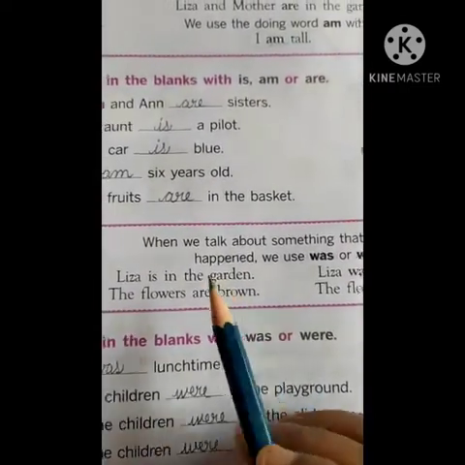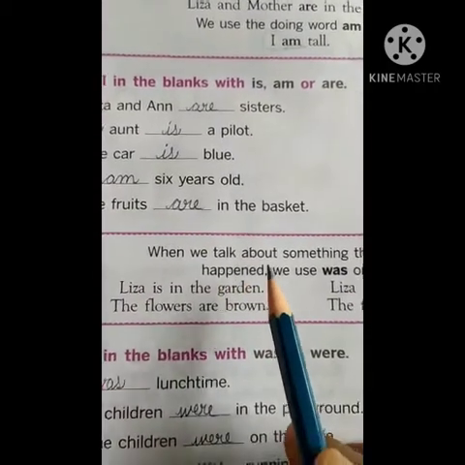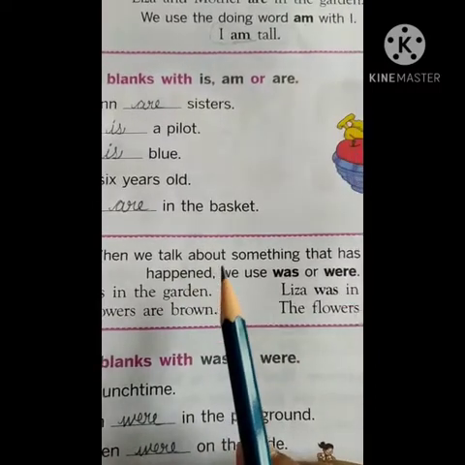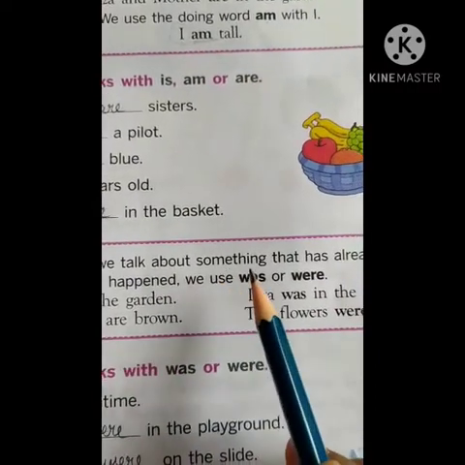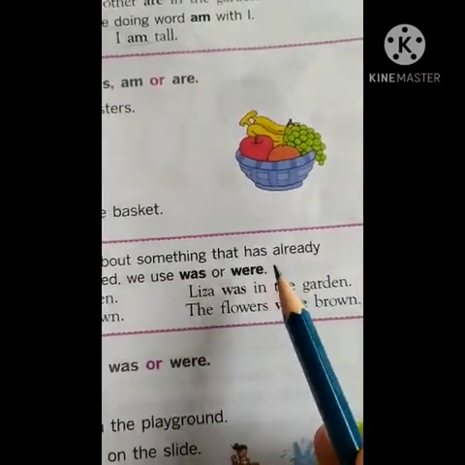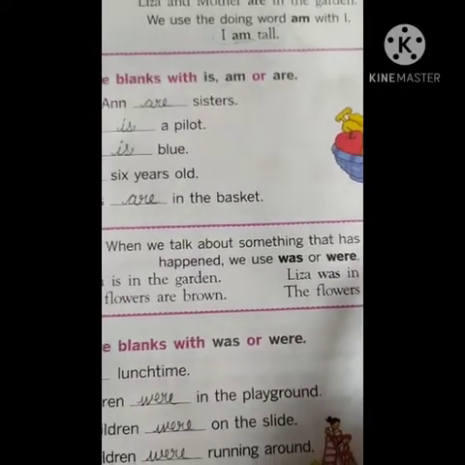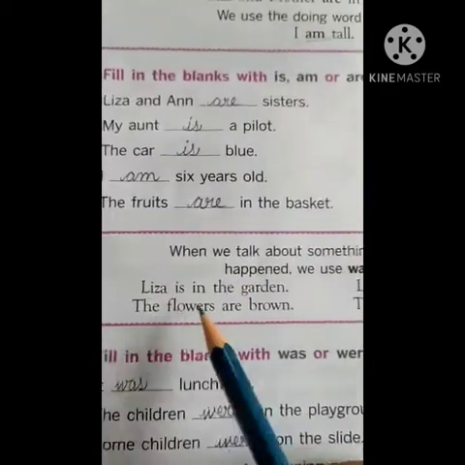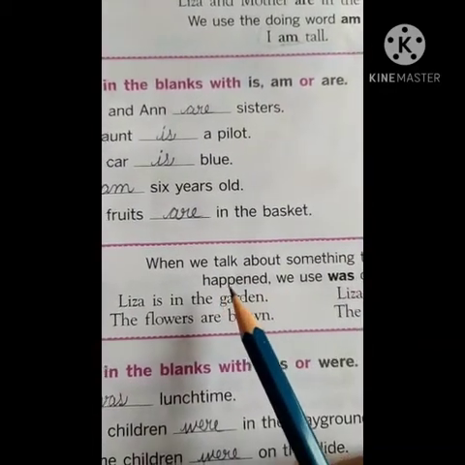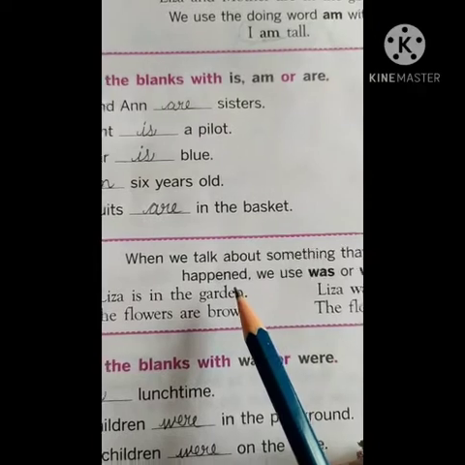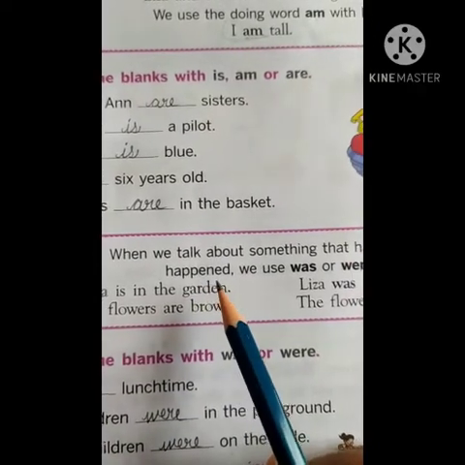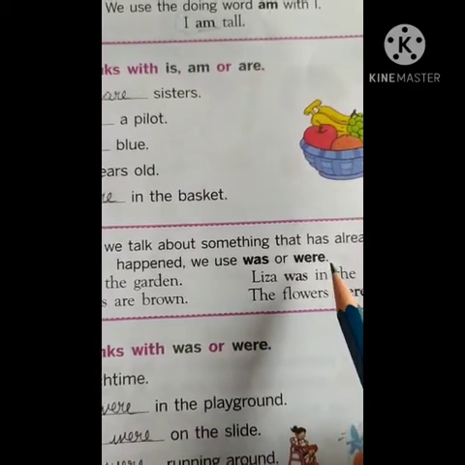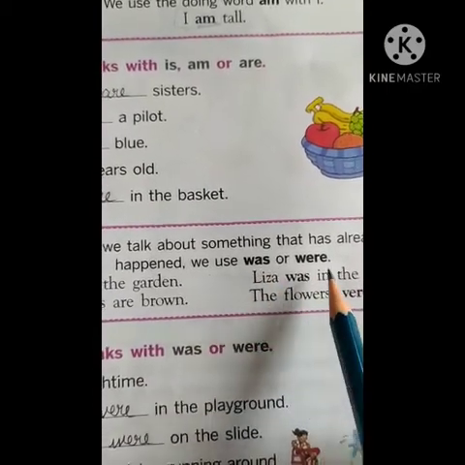When we talk about something that has already happened, we use was or were.